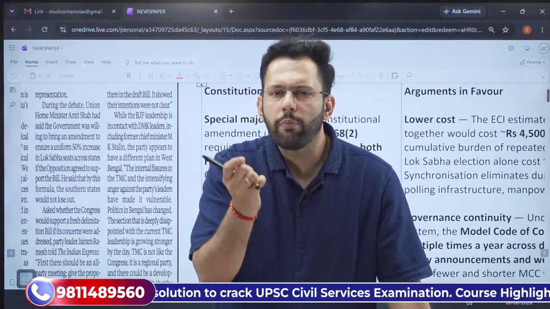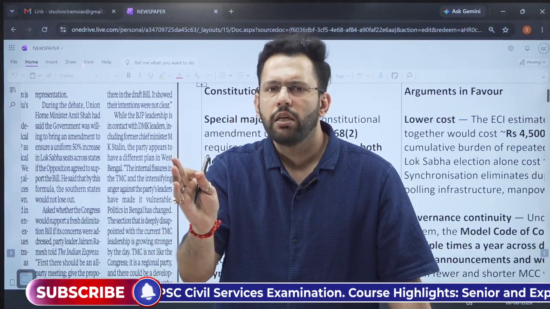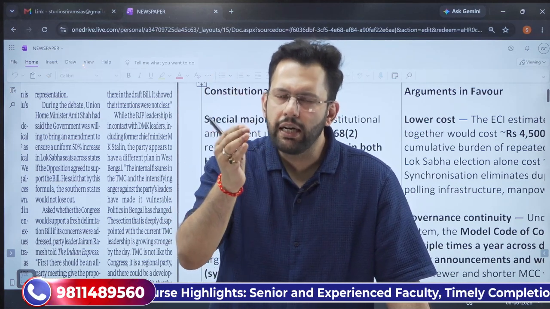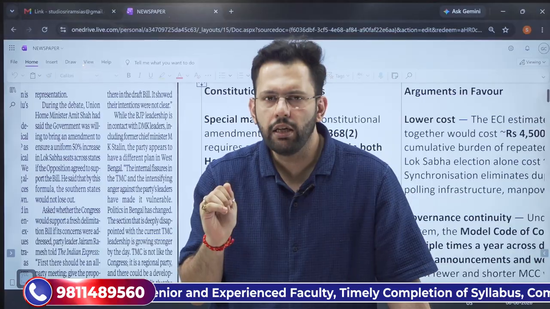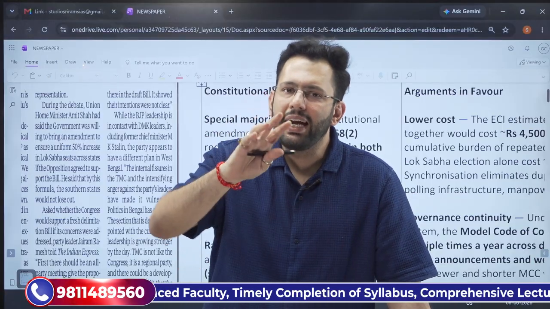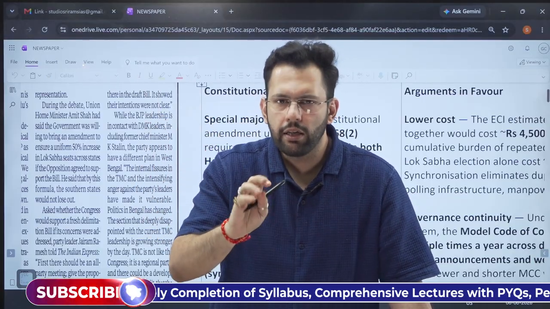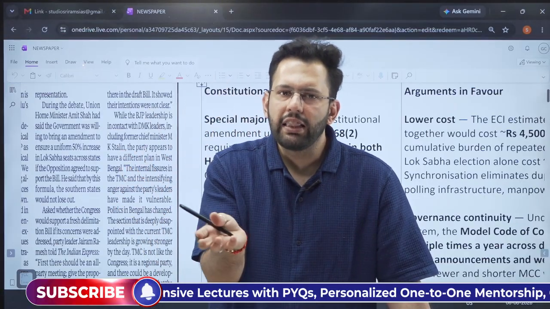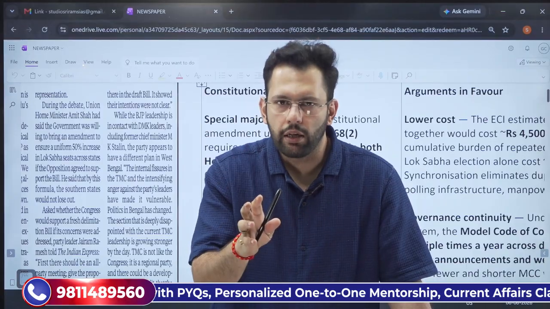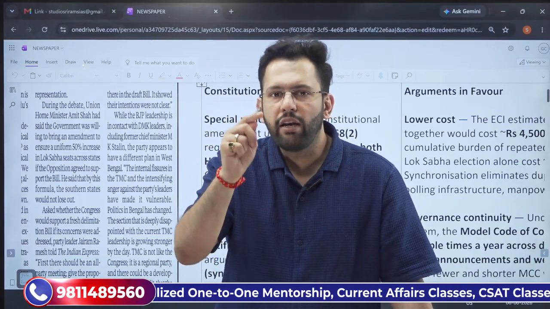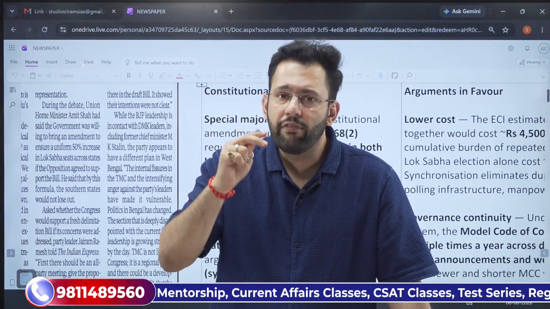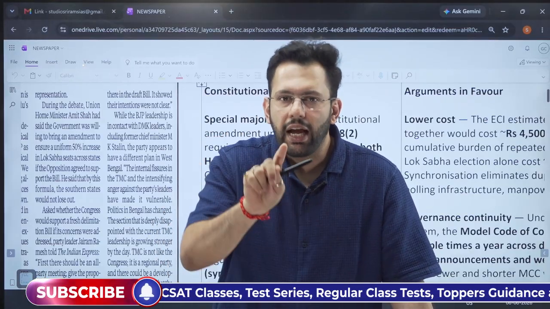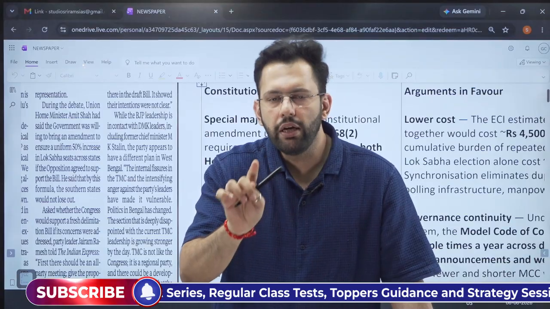A very brief summary: One Nation One Election means that the elections of the states as well as the center will be conducted together simultaneously. It does not mean that the entire country will vote on one date. The voting will still be done in phases, but all the states' and the center's elections will be clubbed together. This is phase 1, and in phase 2, within 100 days, the elections for local panchayats and the urban local bodies will also be done.